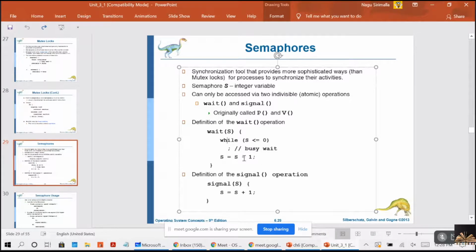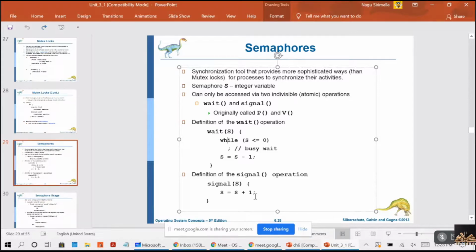Otherwise, S can be decremented by 1 and the process will be allowed to enter into the critical section, to use the critical section. Signal means to increment. That means when a process is coming out of the critical section, it will be executing the signal, where it is incrementing S equal to S plus 1.